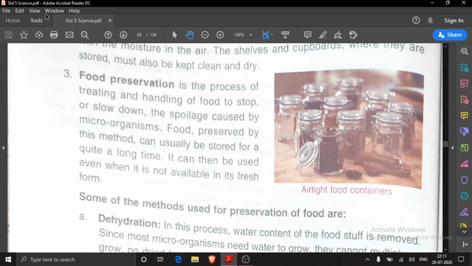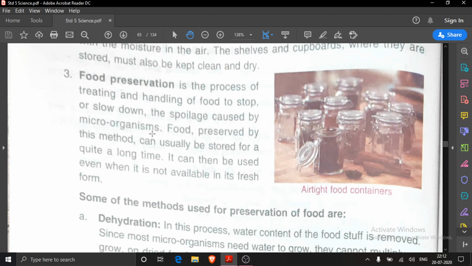Here what is written? These lines only you will write. Food preservation is the process of treating and handling of food to stop or slow down the spoilage caused by microorganisms.